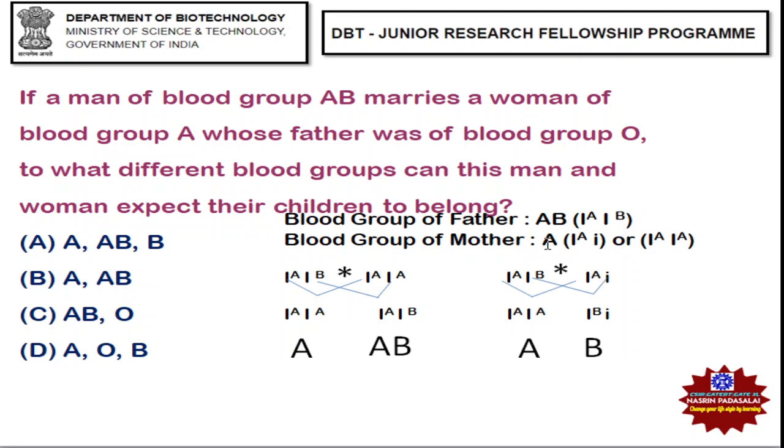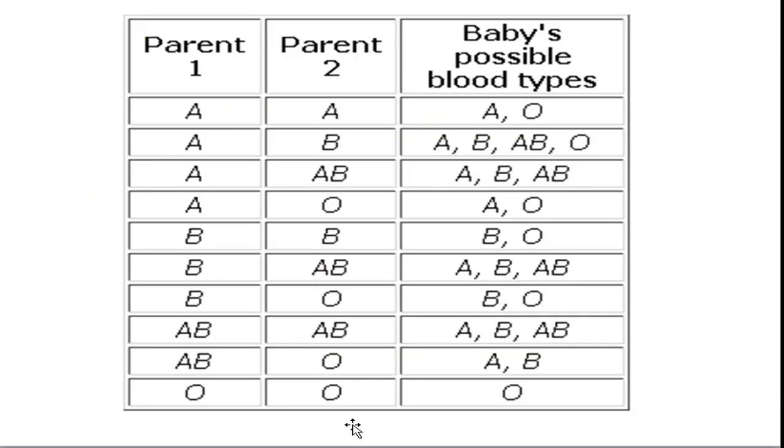There are two possible genotypes. Either she might be heterozygous, that is IA and small i, or she might be homozygous dominant, which means her genotype may be IA and IA. If you do a Punnett square, there will be a possibility of three blood groups. Either the child will be A blood group or AB blood group or B blood group. If you don't know how to put this Punnett square, just remember this particular formula sheet.